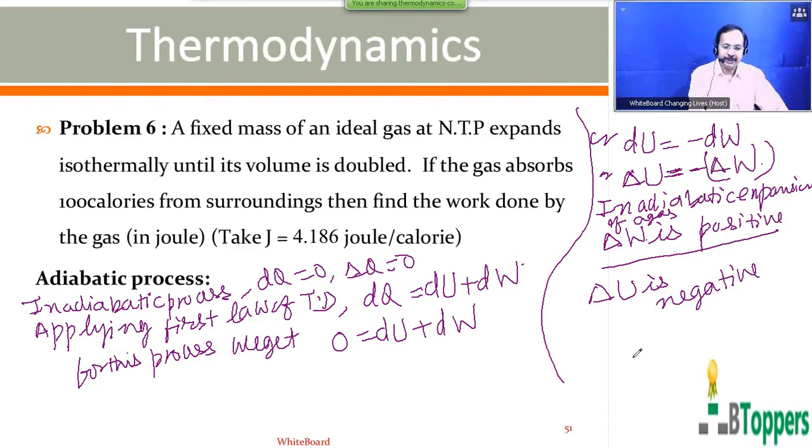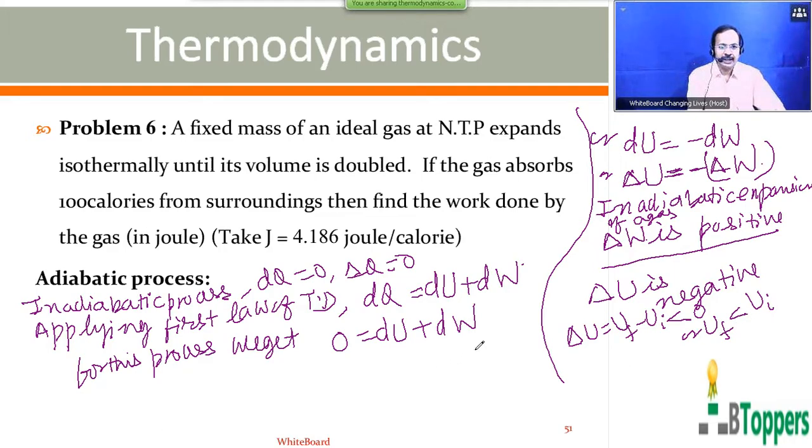So during the adiabatic expansion, delta W is positive because work is done by the gas during expansion. In any expansion of the gas, delta W is positive. So if delta W is positive, minus delta W will be negative, which means delta U is negative. Delta U represents the change in the energy of the gas, that is, energy in the final state minus energy in the initial state. Delta U is less than 0, so the energy of the gas in the final state will be less than in the initial state. That means the energy of a fixed mass of an ideal gas decreases during adiabatic expansion.